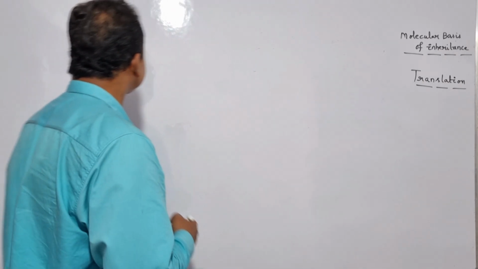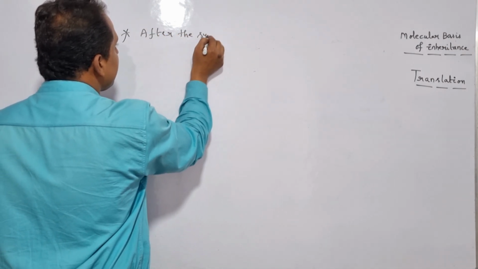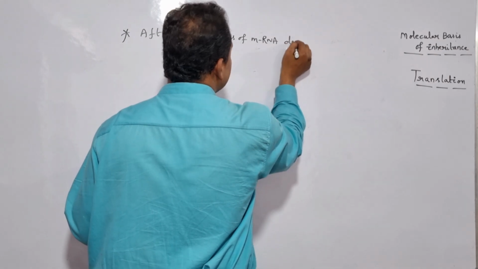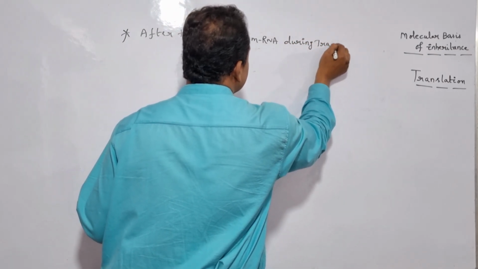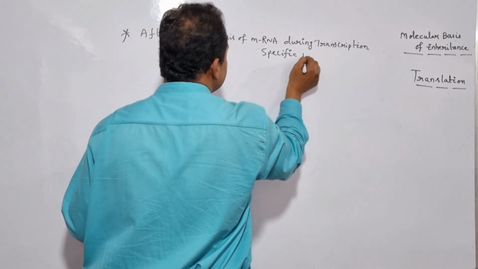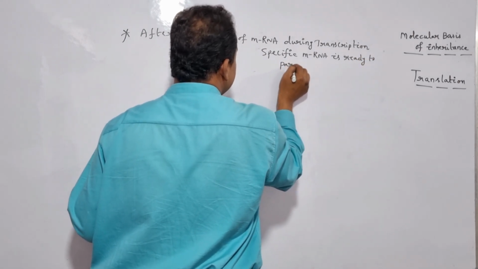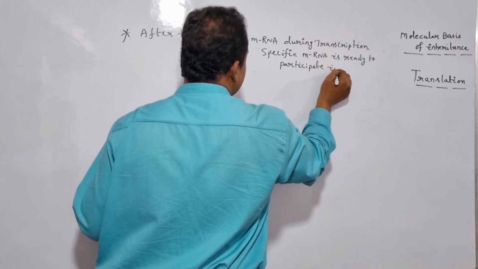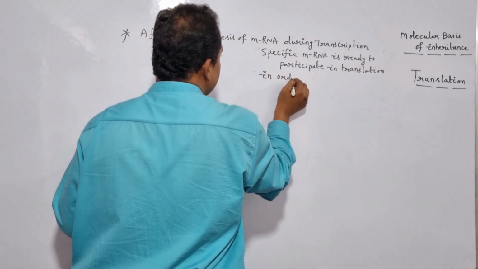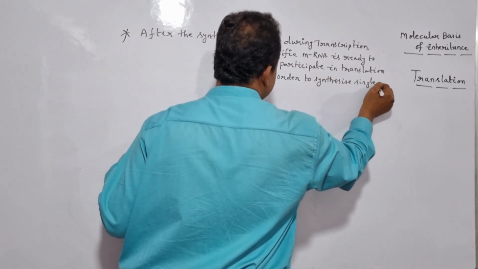So let me write it on the board. After the synthesis of mRNA during transcription, the specific mRNA is ready to participate in translation in order to synthesize a single polypeptide chain or protein.